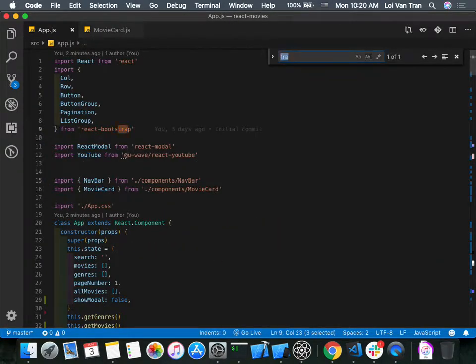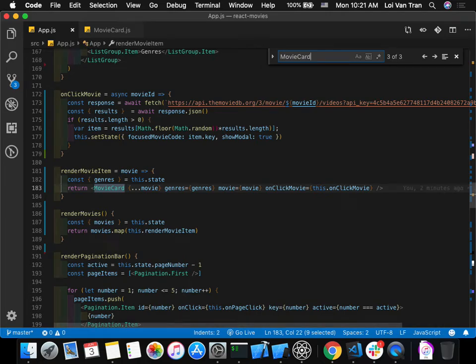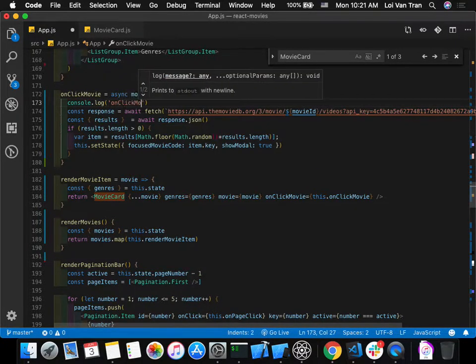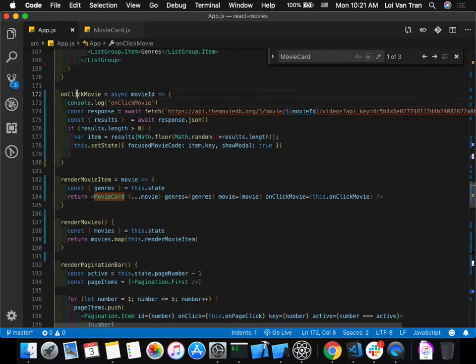So in our parent component, app.js, eventually we end up rendering a bunch of movie cards right here on line 183. We pass it a function called onClickMovie, and that calls the function this.onClickMovie. So let's do a console log onClickMovie, save it.